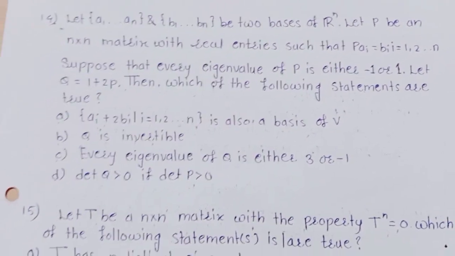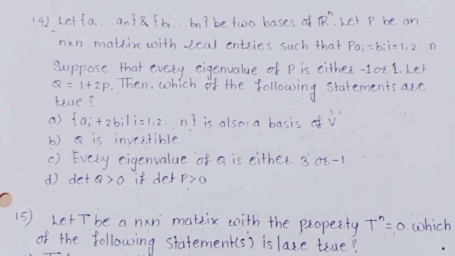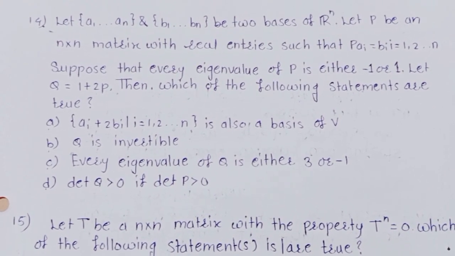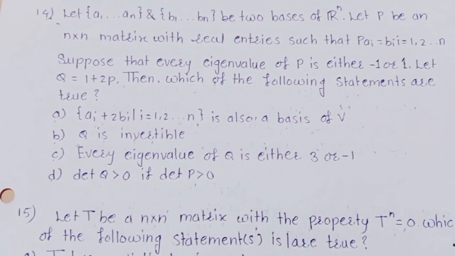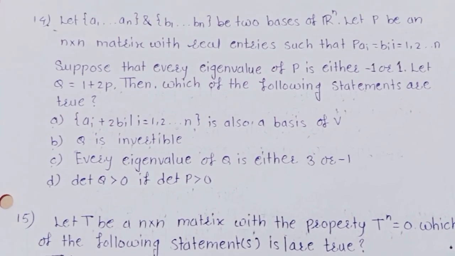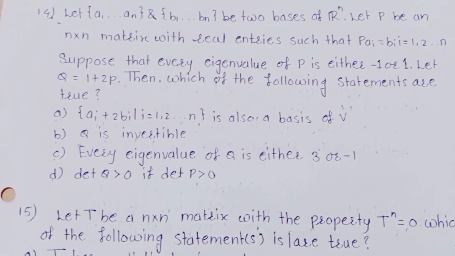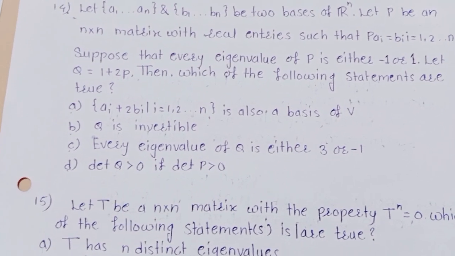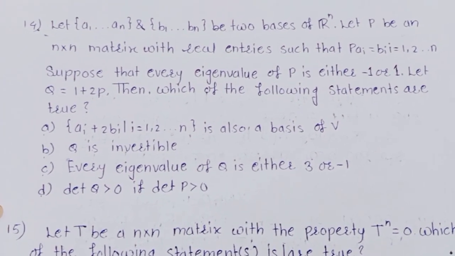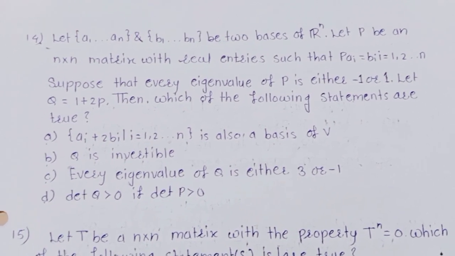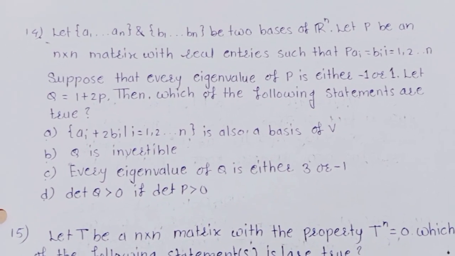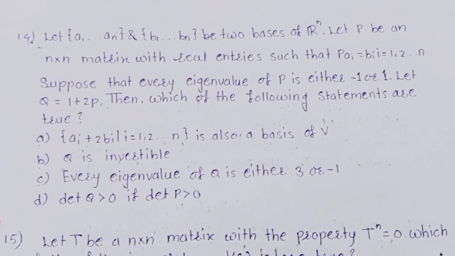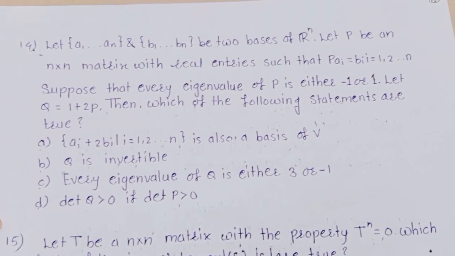Let {a1, ..., an} and {b1, ..., bn} be two bases of R to the power n. Let P be an n by n matrix with real entries such that P ai equals bi, i varies from 1 to n. Suppose that every eigenvalue of P is either -1 or 1, मतलब एक नेगेटिव वैल्यू और 1 पॉजिटिव वैल्यू. Let Q equals 1 plus twice P. Then which of the following statements are true? इसमें से हमने जानना है कि ट्रू स्टेटमेंट कौन से हैं.